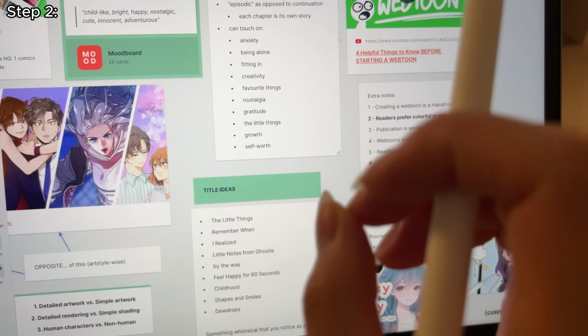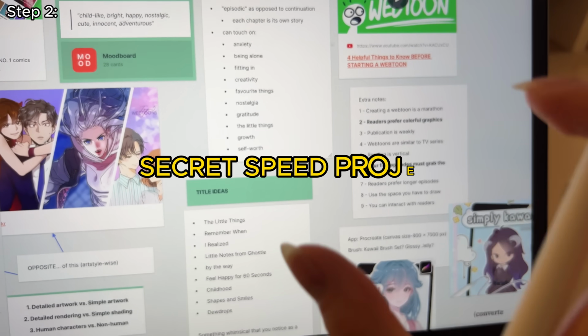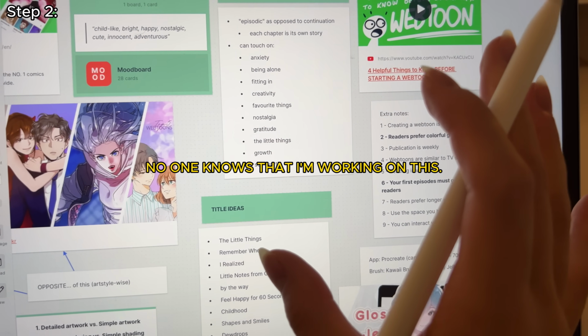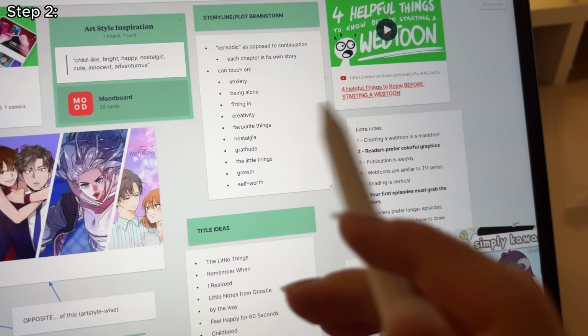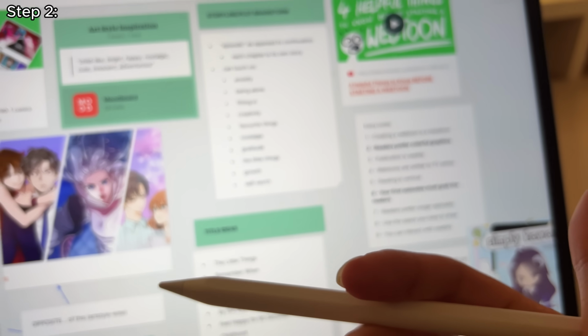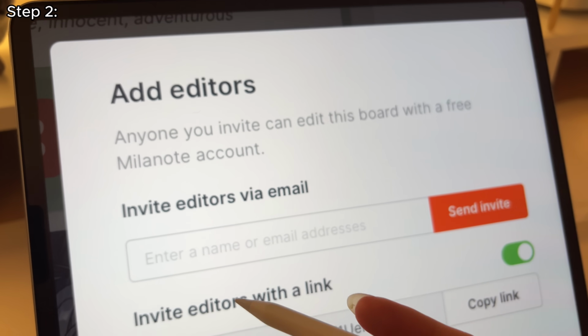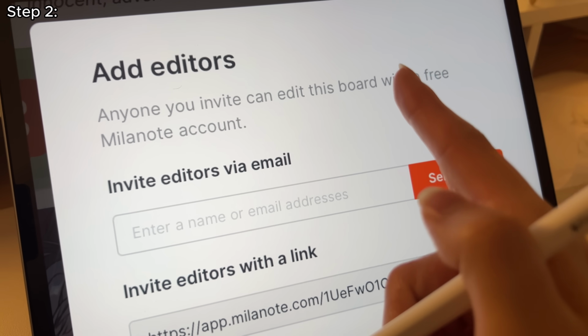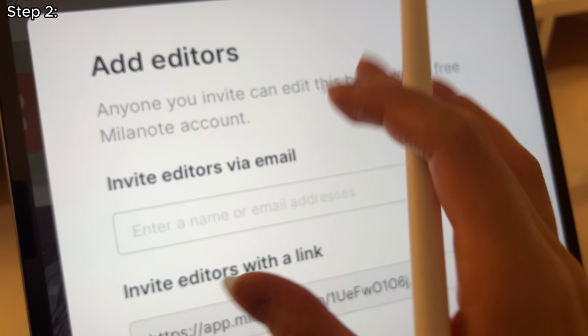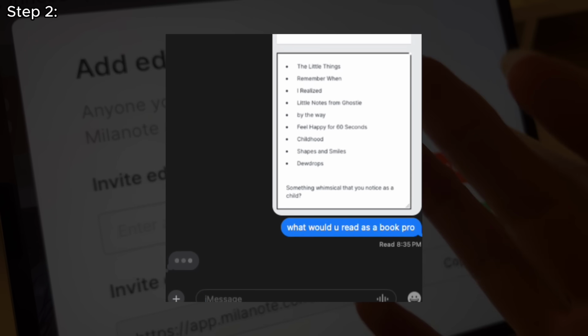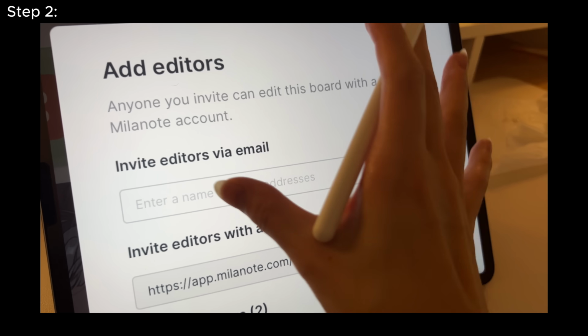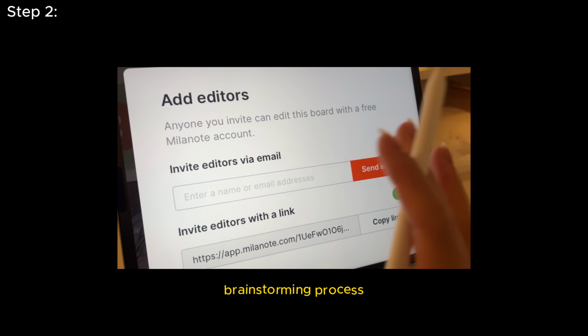Now, because this webtoon is kind of a secret speed project, no one knows that I'm working on this, except my sister. However, if you are working on a board that needs feedback or comments from the people that you're sharing it with, you can actually invite your team to view and comment on your board in real time. For example, after I finish and post my webtoon, I could send this over to my sister. I could be like, hey, I ended up choosing the title that you like. Check out my behind the scenes brainstorming process.